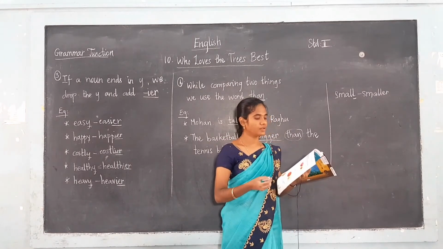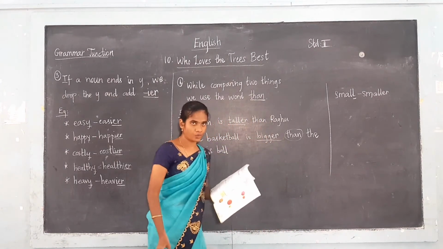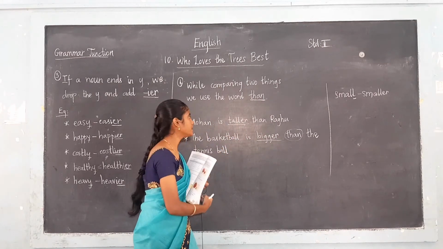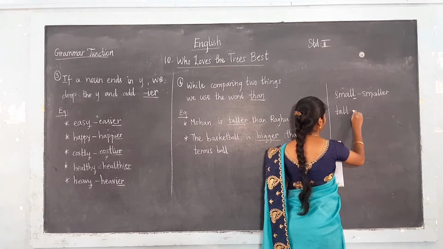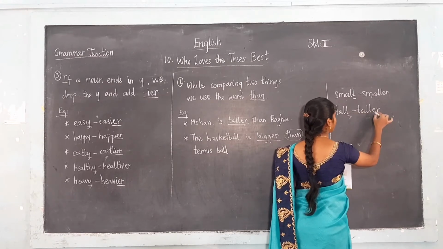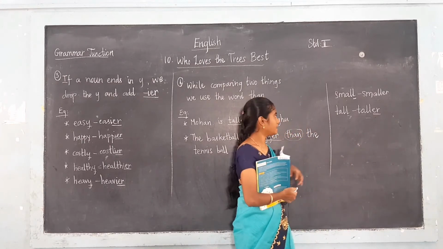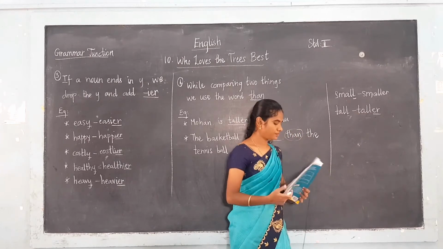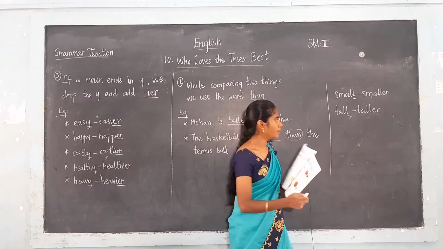See the next one. That is this example. Mohan is taller than Raghu. Here they compare between two persons. That is tall, taller. What is the adjective here? Tall, taller. Here the noun ends with a consonant, so to the noun we have to add ER. The next one, big, bigger.